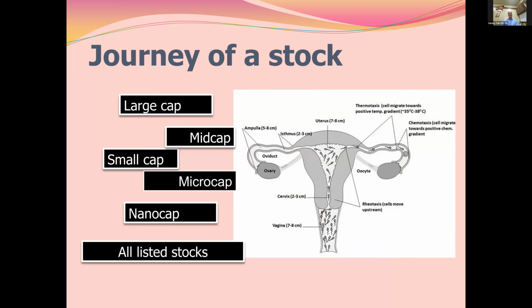Now, the journey of a stock is like we are the urologists, so we know this very well. Companies start from nano cap, all small companies together. Then they move forward and become micro cap. Further they move forward and become small cap. Then they take their journey forward to mid cap, and finally they reach the pinnacle level of large cap. So the idea is that if you can identify a company which is a nano cap today and can become a large cap tomorrow, that will be the wealth creator.